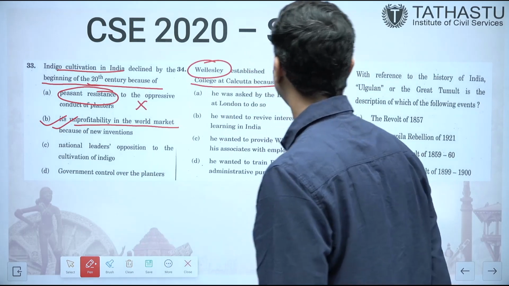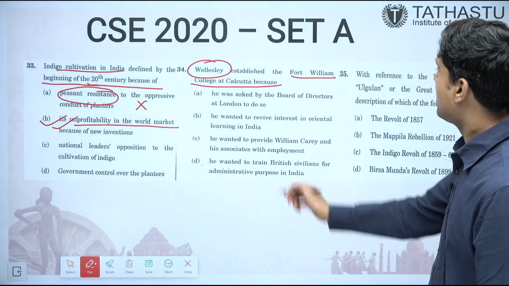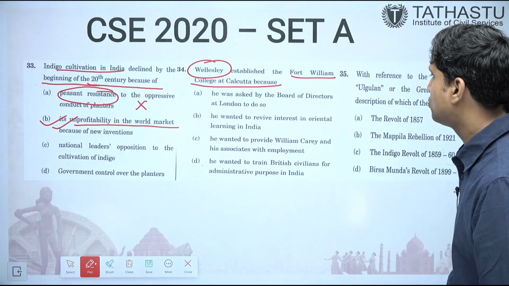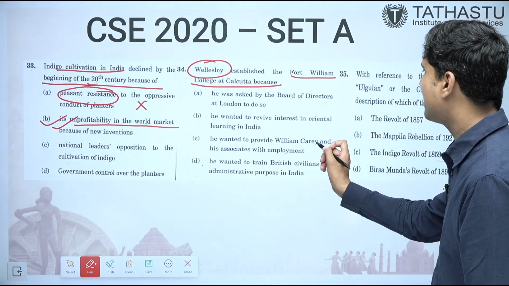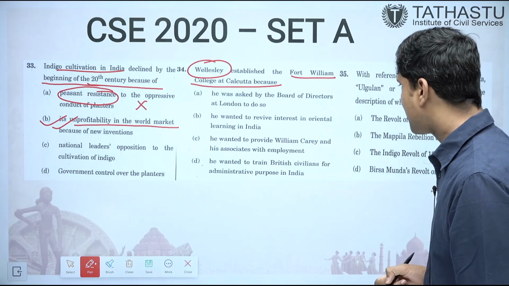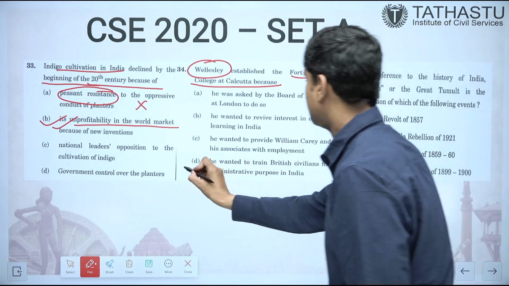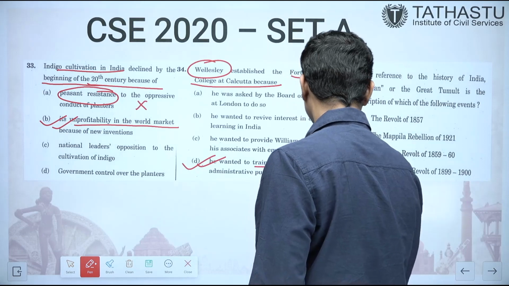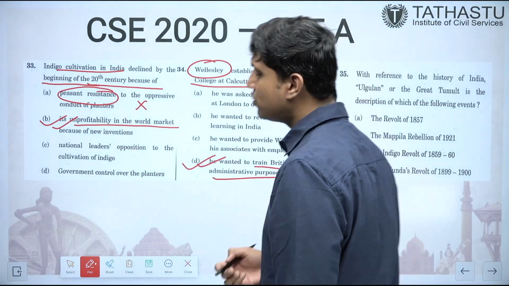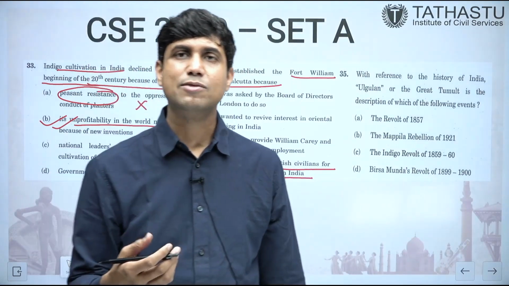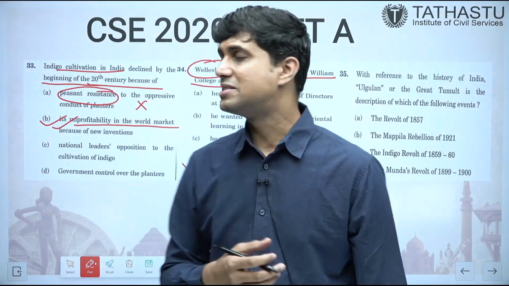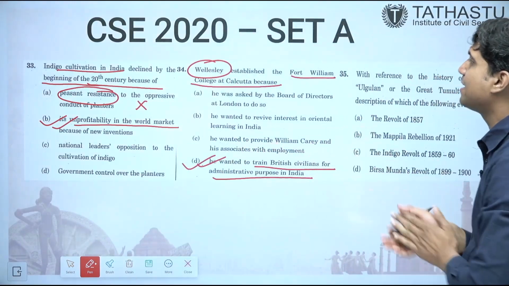Wellesley, see again, Fort William College is coming again. Wellesley established the Fort William College at Calcutta because he was asked by the board of directors to do so. He wanted to revive interest in Oriental learning. He wanted to provide career associated employment. See here, he wanted to train the British civilians for administration. I already told you it was set up in 1798 by Lord Wellesley to train the civil servants. So yes, it was for the training purpose.